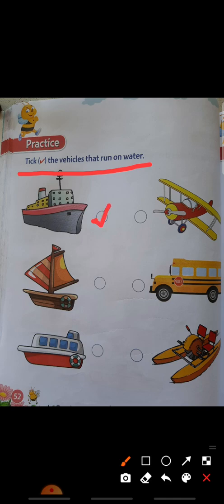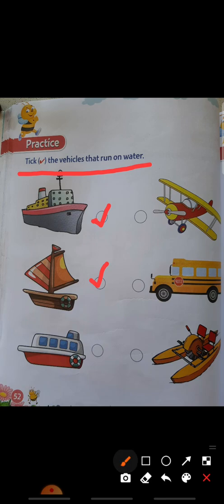Yes. So boat will run on the water. Will a helicopter run on water? No. Okay. So both these pictures will run on water. So here also tick. Okay.